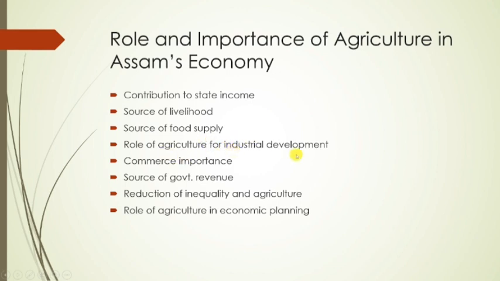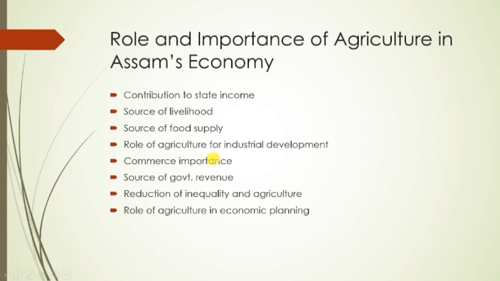So the role of agriculture for industrial development: we know that the relationship between the agriculture sector and the industrial sector is indispensable, right? There is a direct relationship between these two. Why? Because the agriculture sector depends on the industrial sector, and the industrial sector also depends on agriculture for raw material.